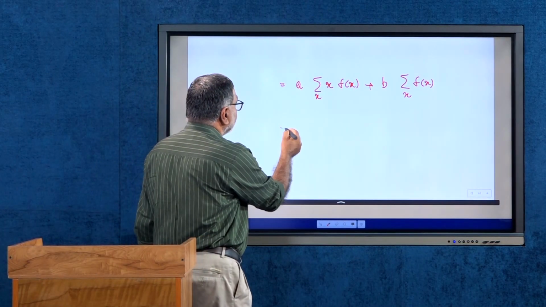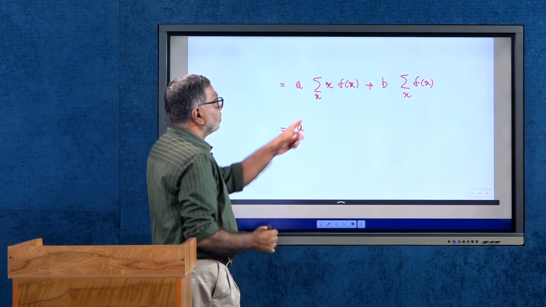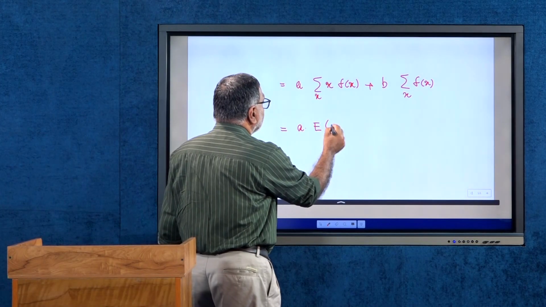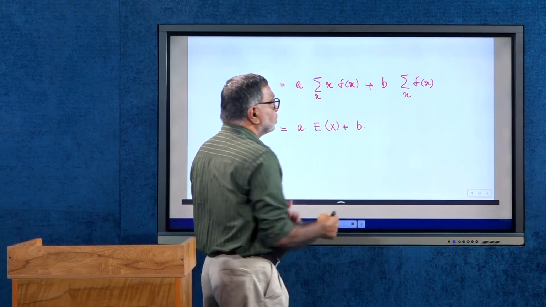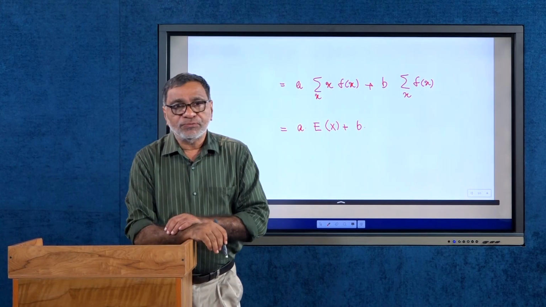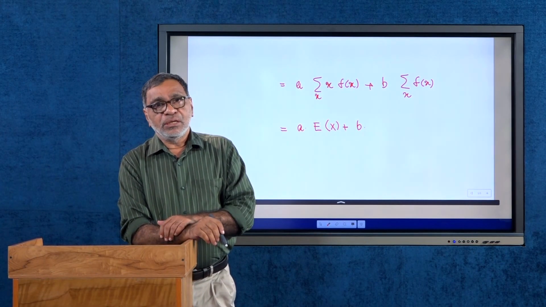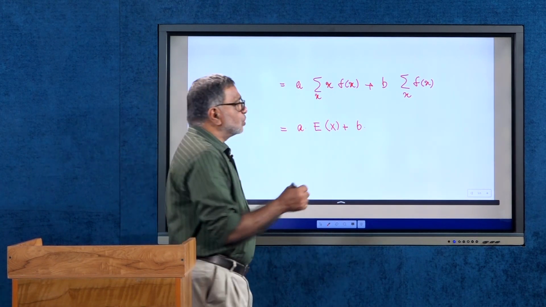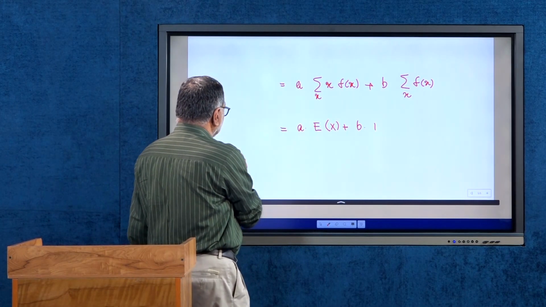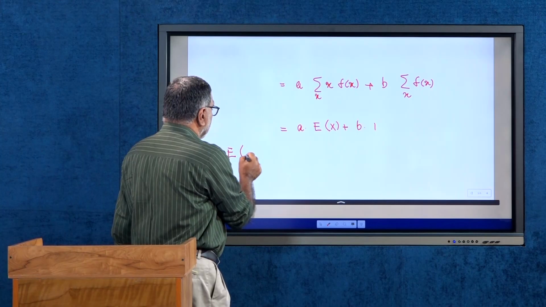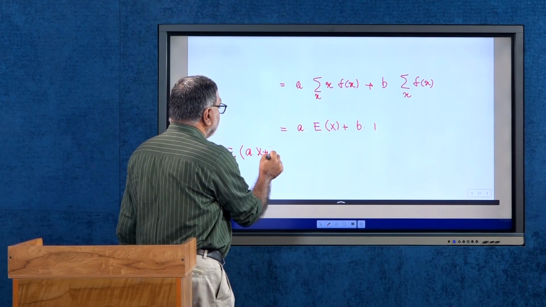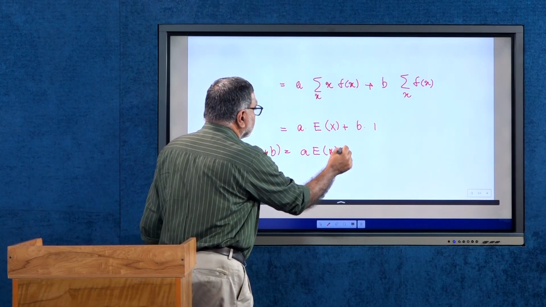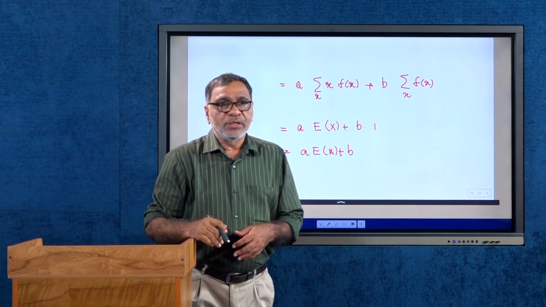And you can see the first term is nothing but the expectation of x. So, expectation of x plus b into sigma over x fx, that is the totality of the function fx, and we already gave the property of the f of x as sigma over x f of x is equal to 1. So, this is 1. So, what is the result to be obtained? Expectation of ax plus b is equal to a into expectation of x plus b. So, this is the property of the expectation.